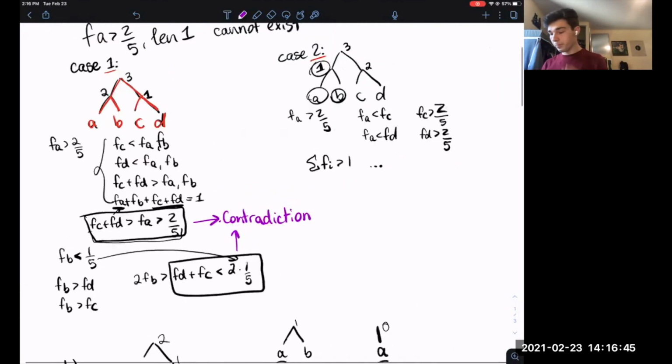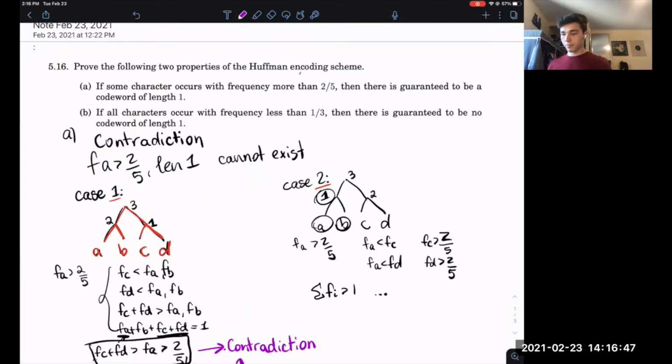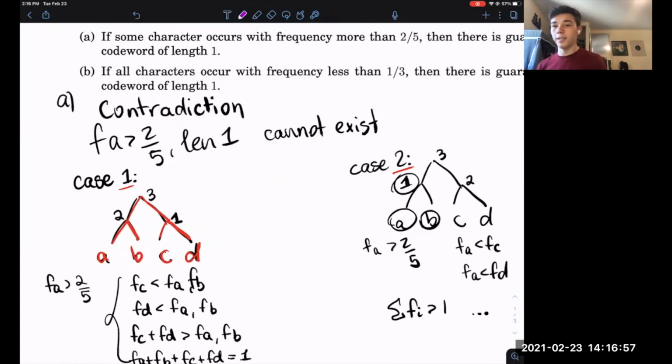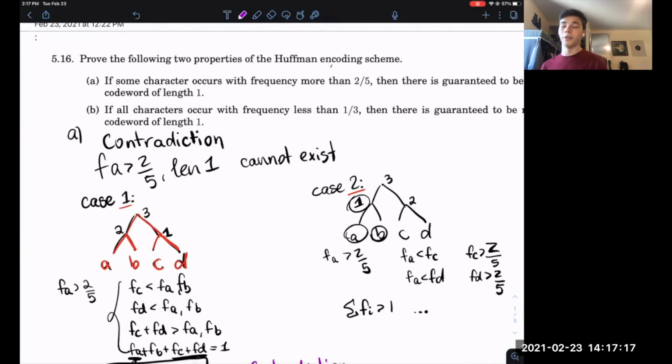So to recap, from the fact that there's no code word of length 1, we created this generic Huffman tree and analyzed it by cases in which order the symbols are combined, and then proved that for any order in which the symbols can be combined, if FA is greater than 2/5, then this tree cannot exist, which implies that there is guaranteed to be a code word of length 1.